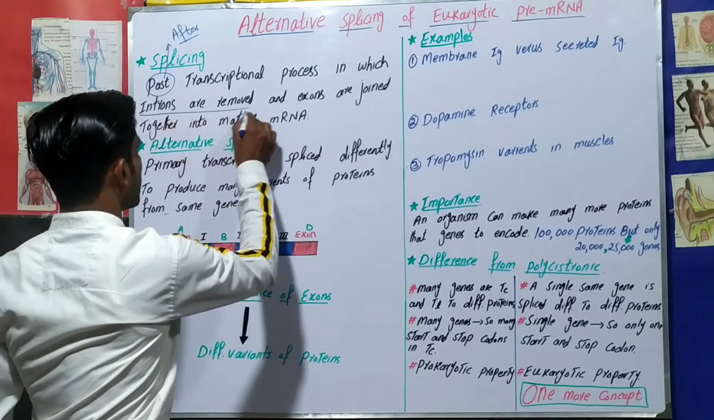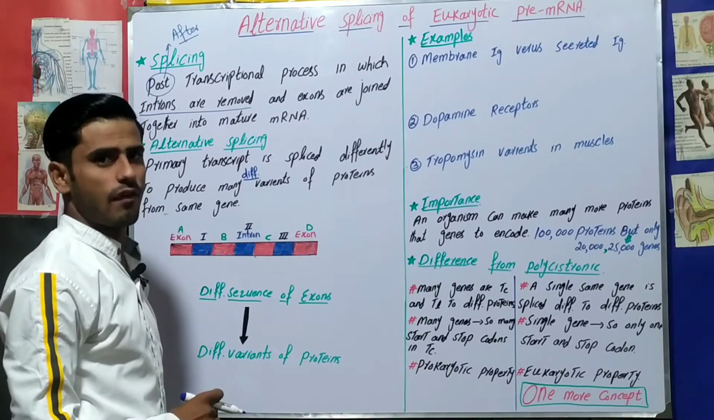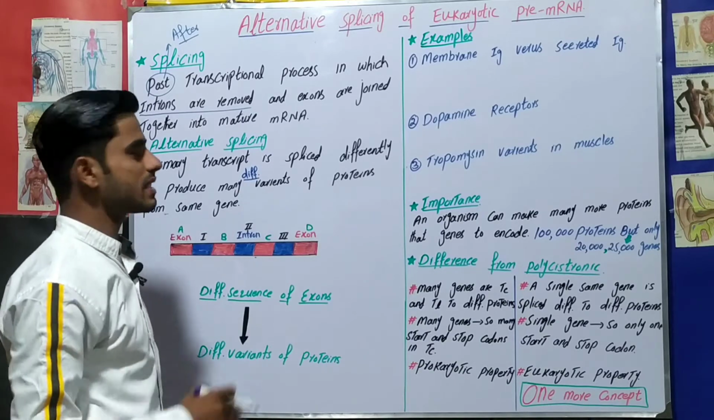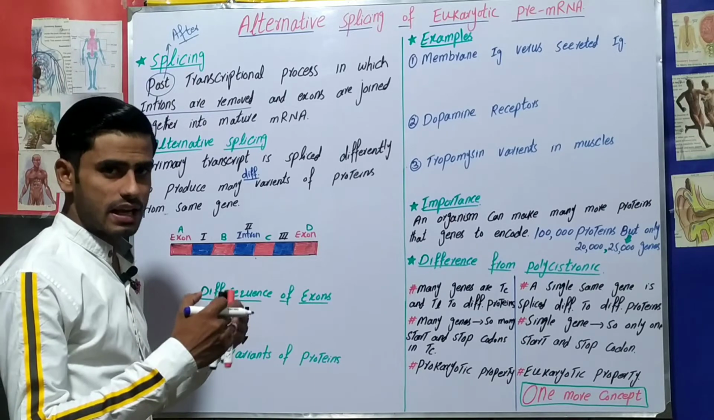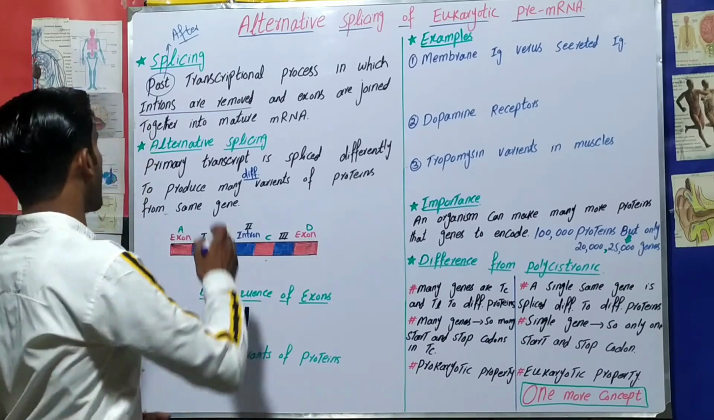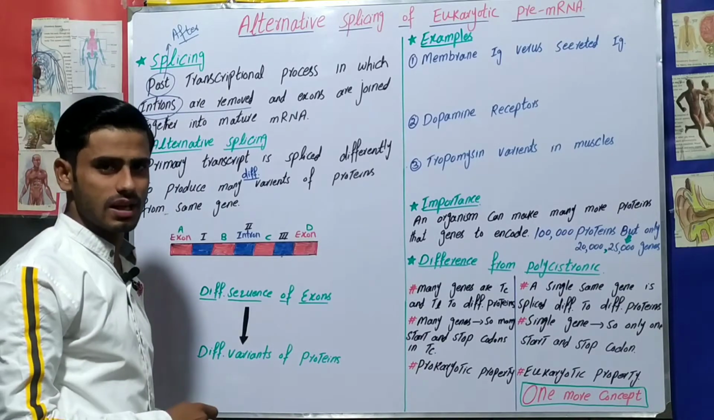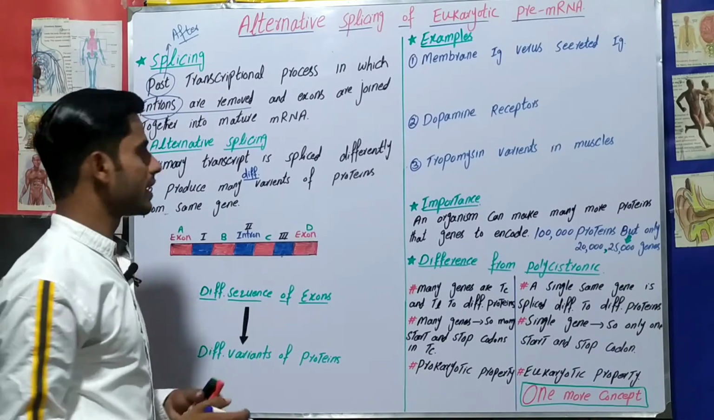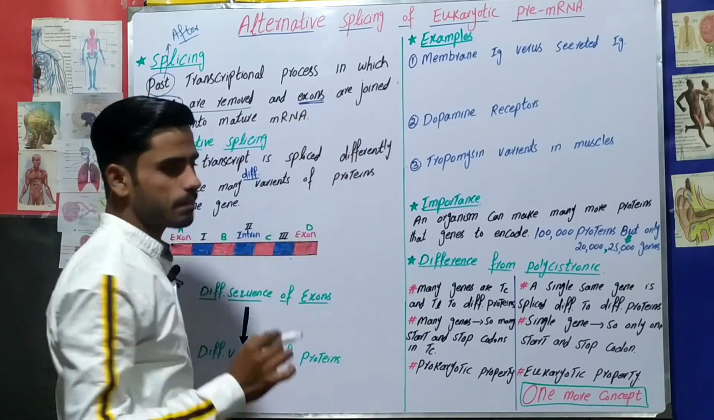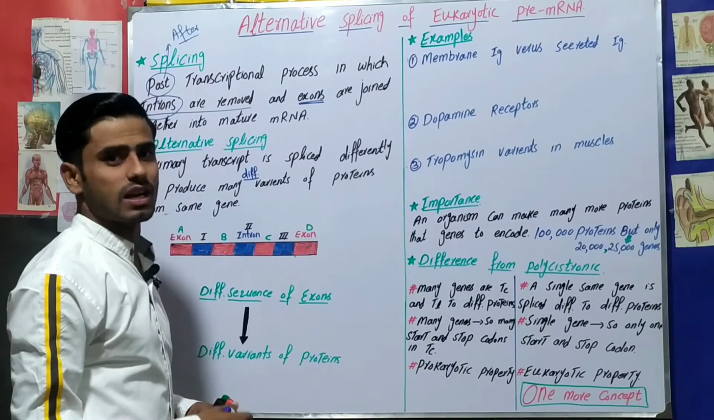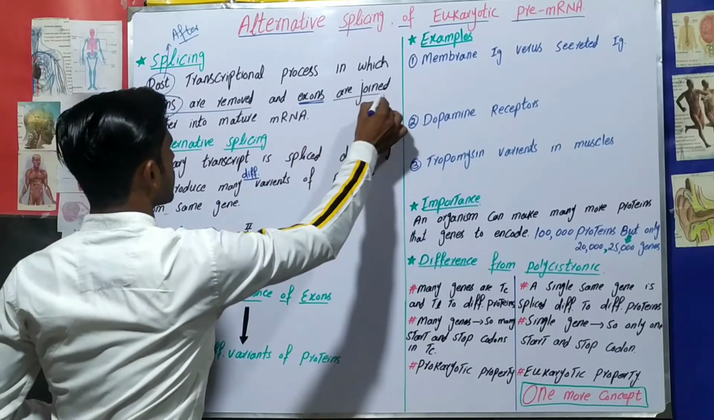As I said earlier, in eukaryotic transcription the messenger RNA formed is the pre-messenger RNA because it contains introns between the exons, between the coding regions. We have to remove these intervening, non-coding regions which are between the coding regions. So these introns are removed, and exons, the expressed parts, are joined together.